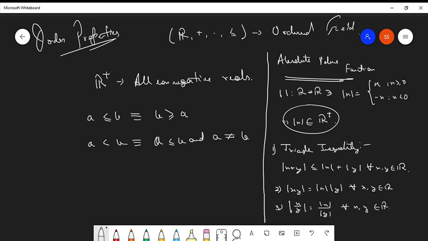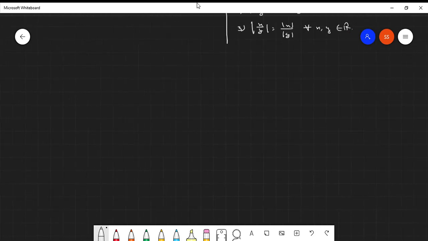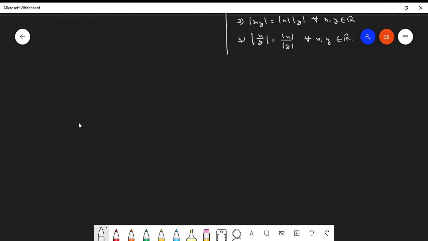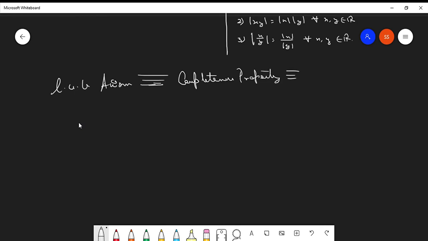So now comes the next topic, which is the final topic, but the most important one of the real number system, because we are going to have one more lecture solely dedicated to this topic, which is the LUB axiom. It is also called the completeness property, also called the supremum property.